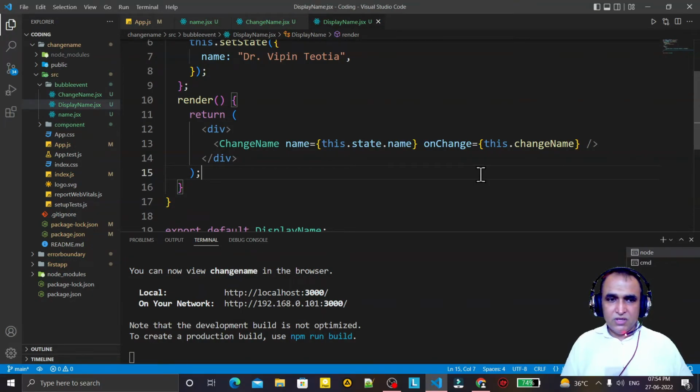We have used this here also, and this concept we will use in the next video also, in which we are using the counter property of a component. That's all in this video.